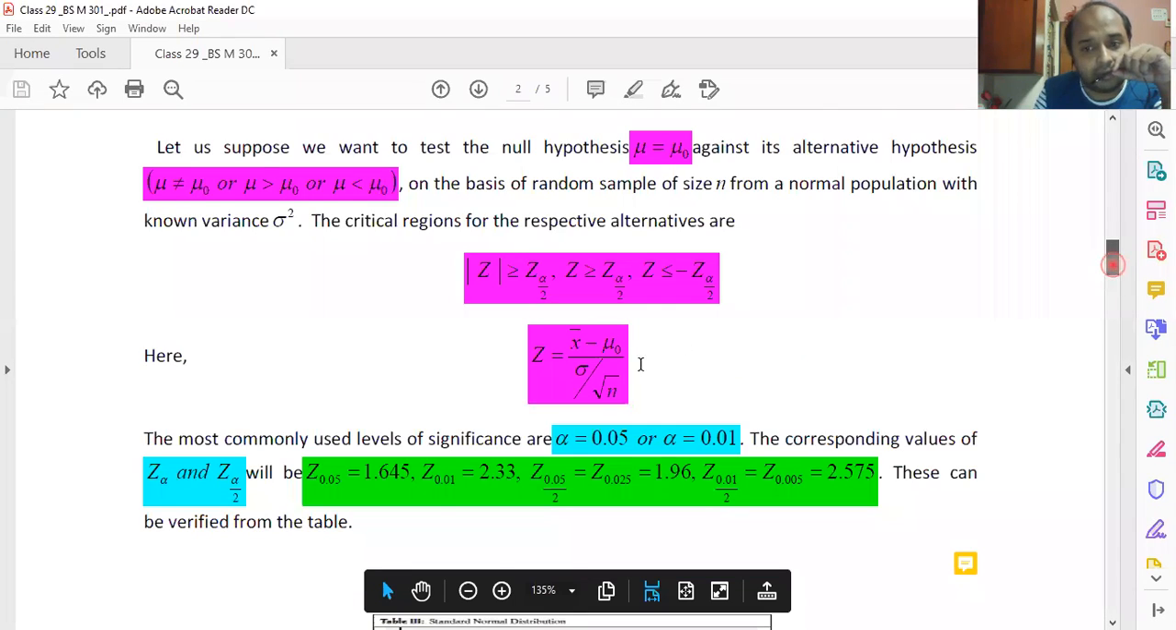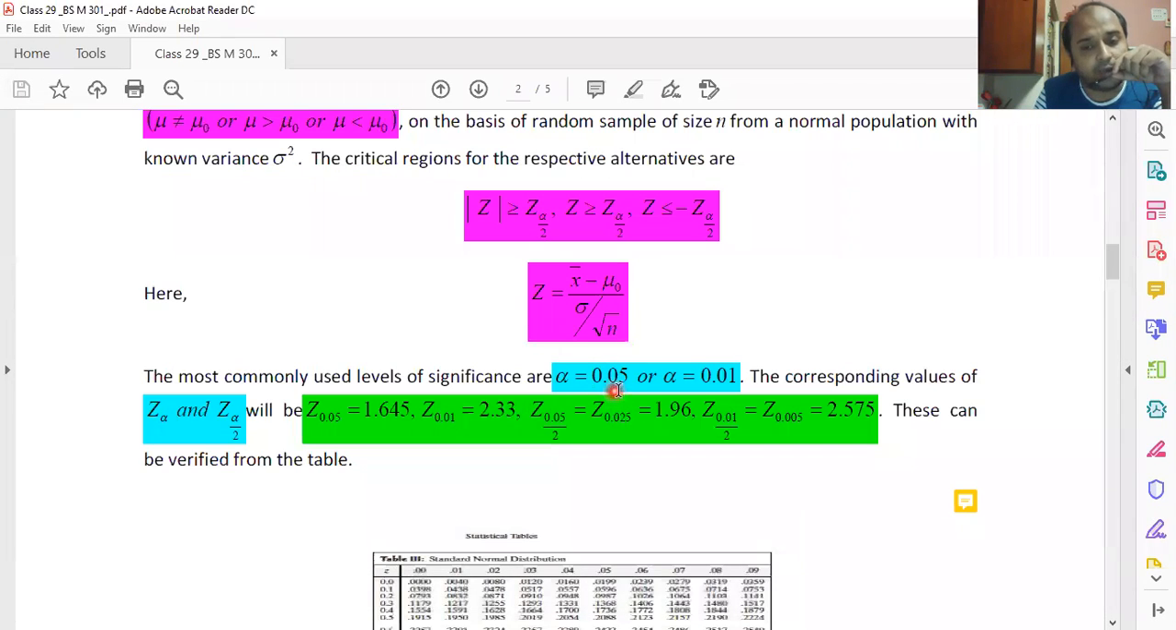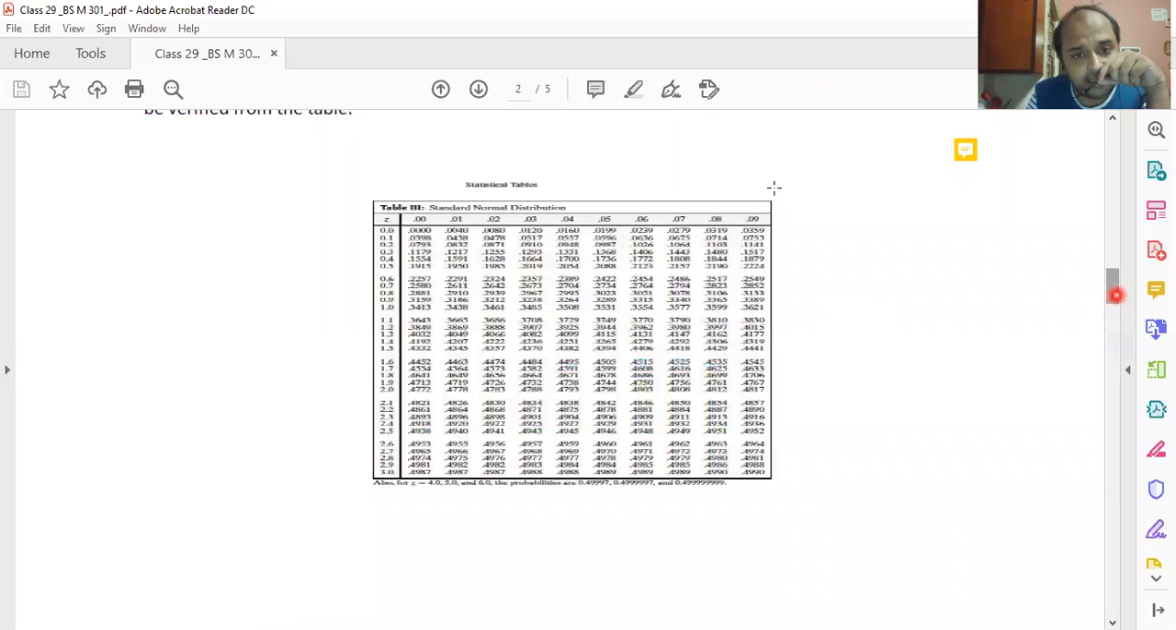If you consider your alpha at 0.05, then Z alpha can be found as 1.645. Z alpha at 0.01 can be found as 2.33. And if you are dealing with alpha by 2, then for 0.05, Z alpha by 2 will be 1.96, and for 0.01, Z alpha by 2 will be 2.575. From where are we getting these particular values? From the statistical table, the standard normal distribution table, the values can be obtained.